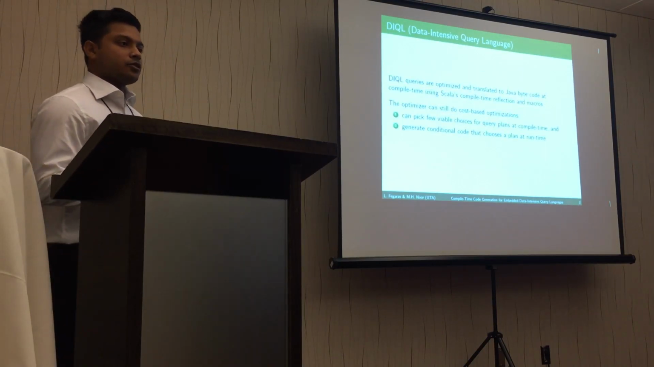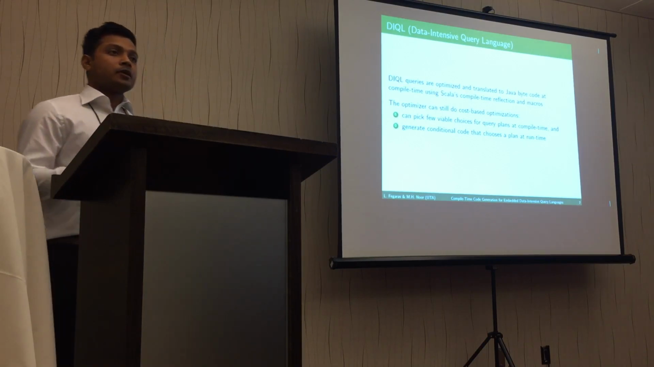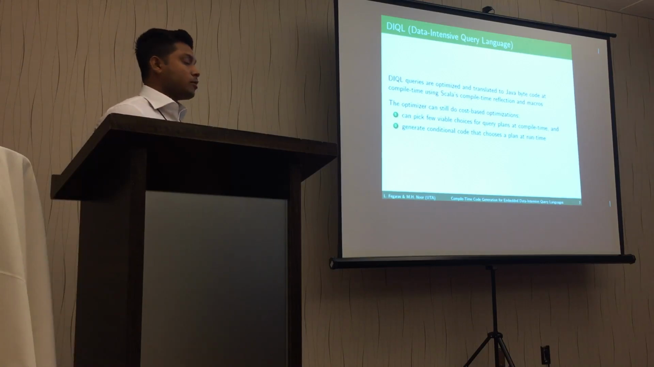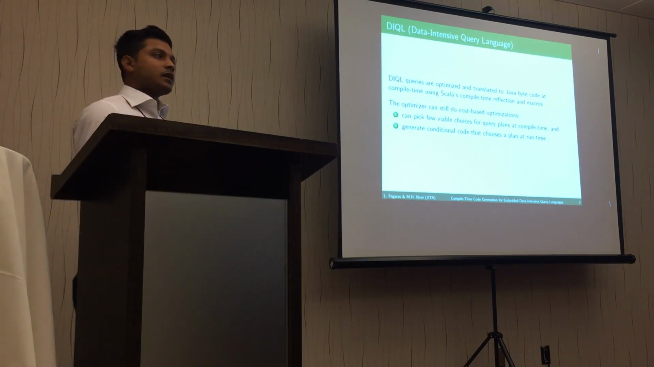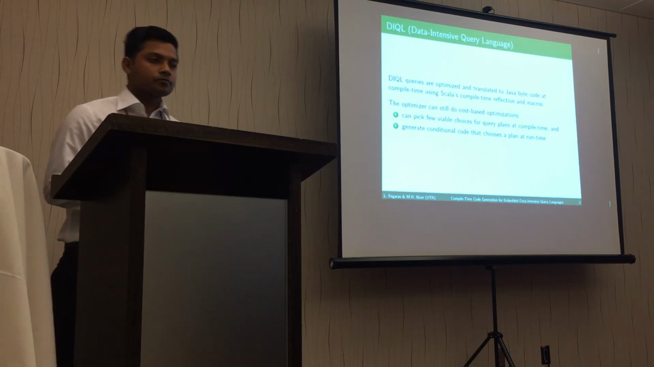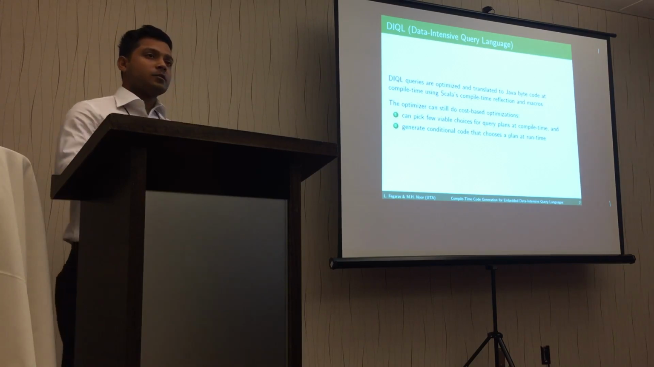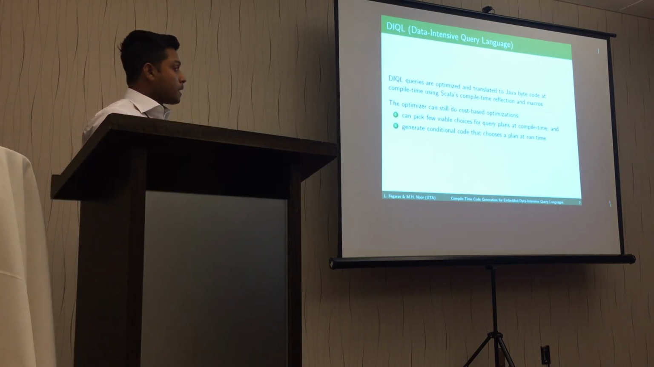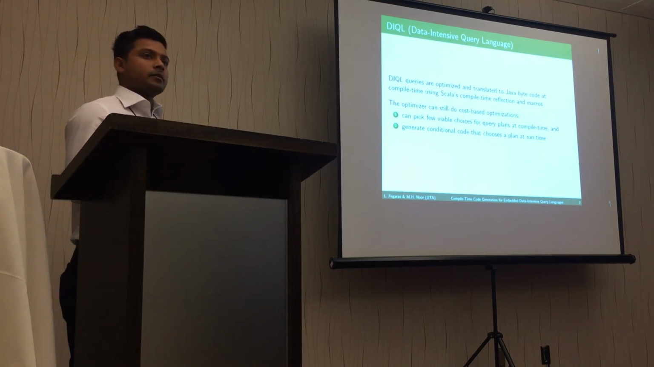So our query processor translates and optimizes queries to Java bytecode at compile time using Scala's compile-time reflection and macros. So everything is done at compile time. So one might ask, what about the cost-based optimizations that are based on runtime statistics? Well, that can also be done by letting the optimizer pick a small number of query plans at compile time and generate conditional code. The condition would be to check the statistical information at runtime and choose a plan based on those conditions.